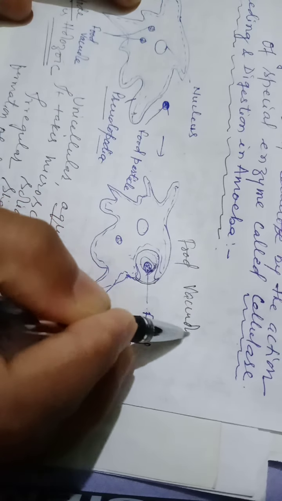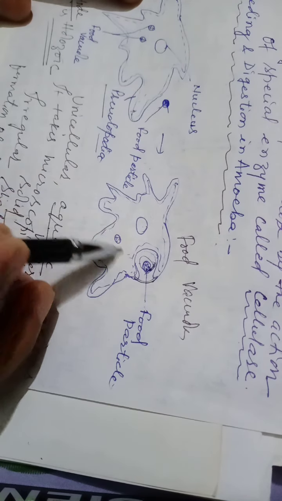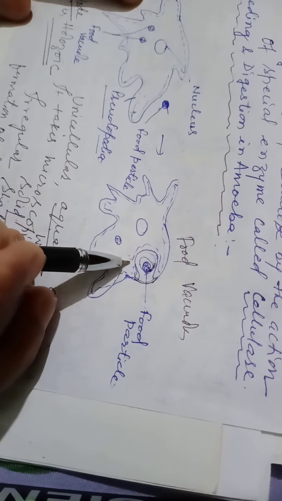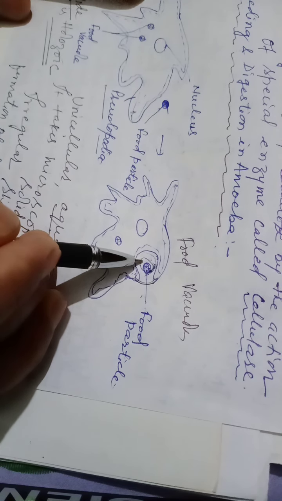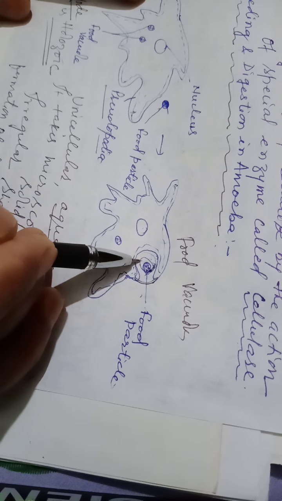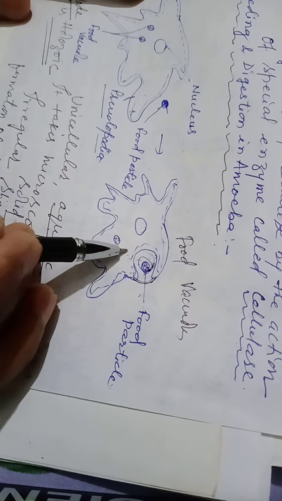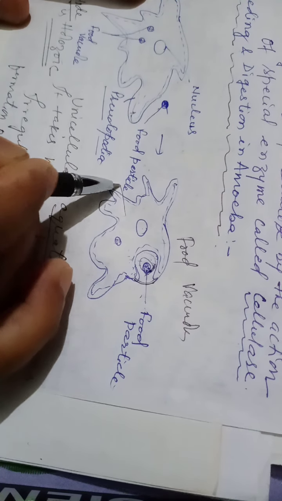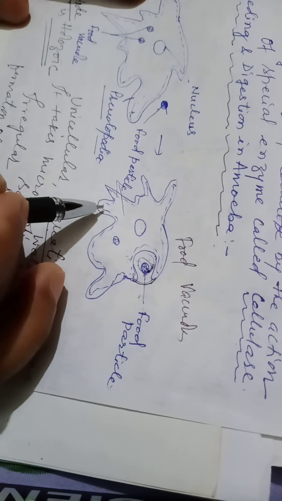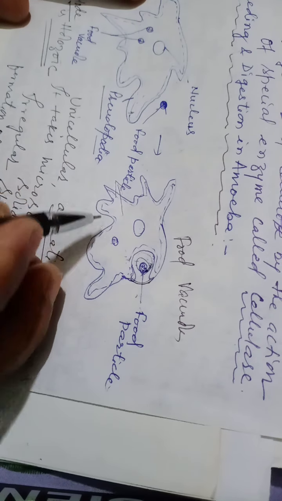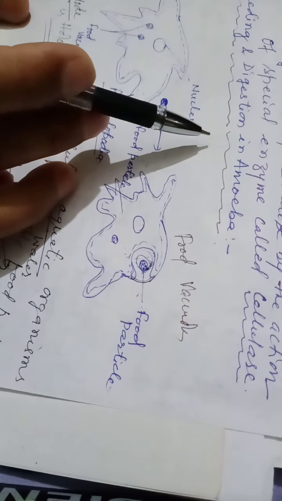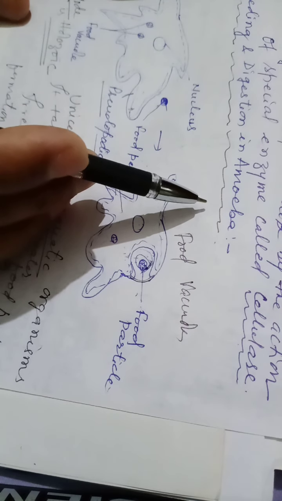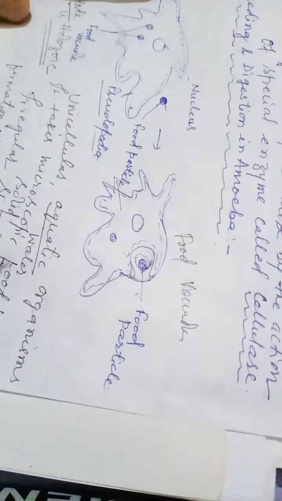Now it is pushed towards the cytoplasm, and by the action of digestive enzymes these food particles are digested, broken down into simpler forms, and utilized by the cell, that is the amoeba. The undigested food is thrown out through the contractile vacuole, and in this way the feeding and digestion of food takes place in amoeba.